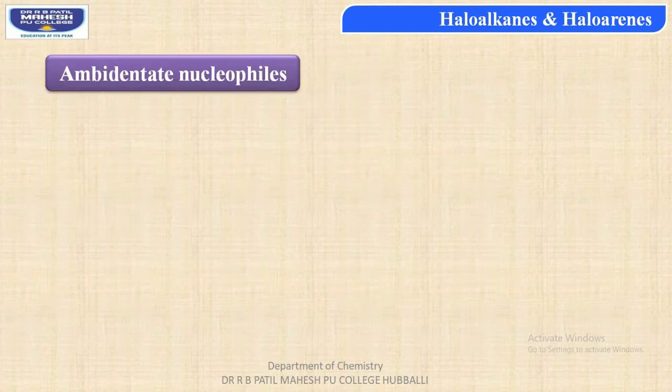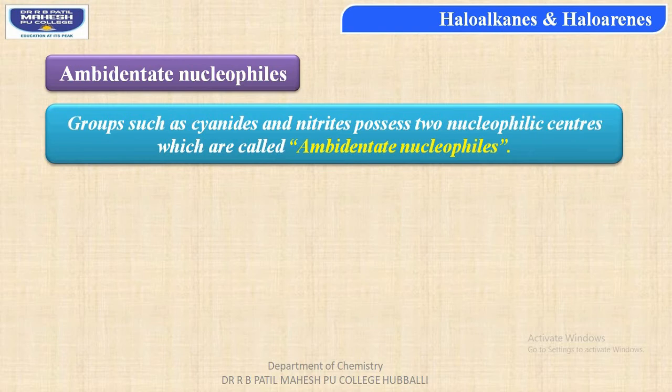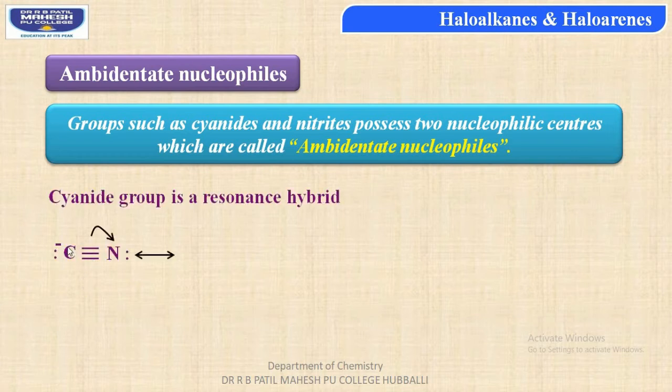Next, students, we shall study about ambidentate nucleophiles. Definition: groups such as cyanides and nitriles possess two nucleophilic centers which are called as ambidentate nucleophiles. Cyanide group is a resonance hybrid. Let us consider structure of the cyanide.